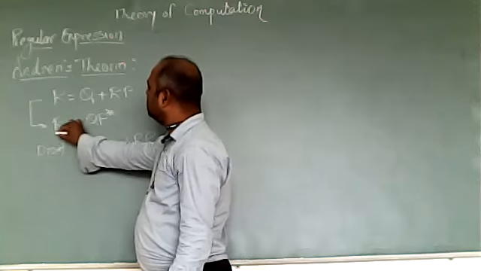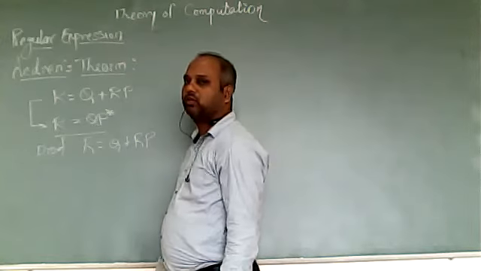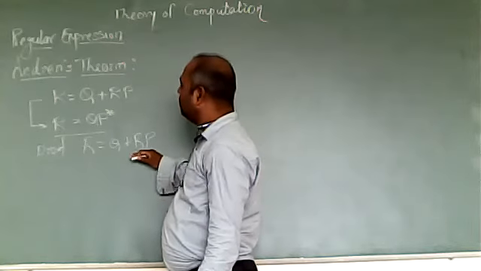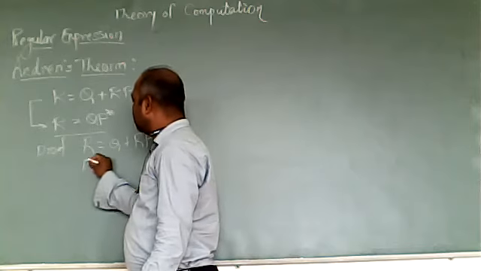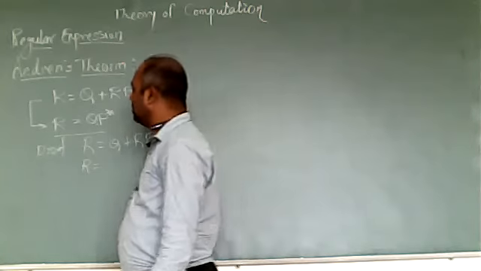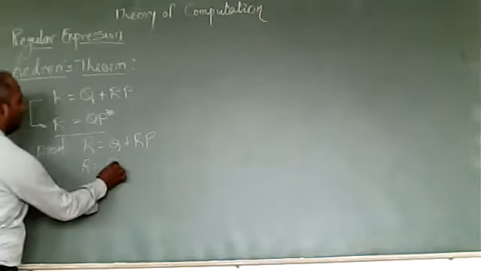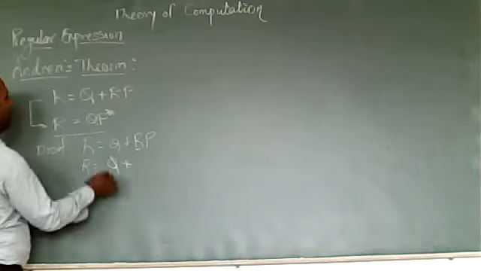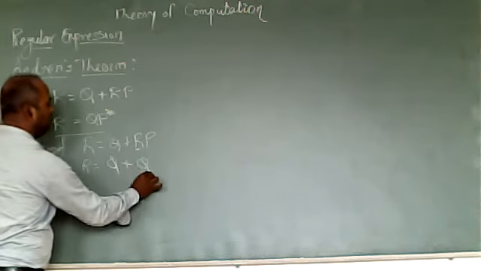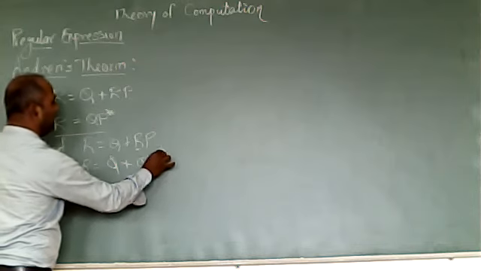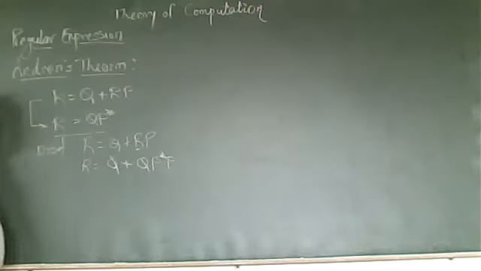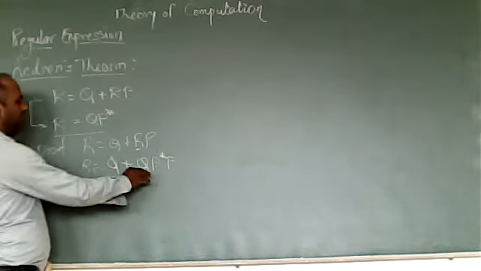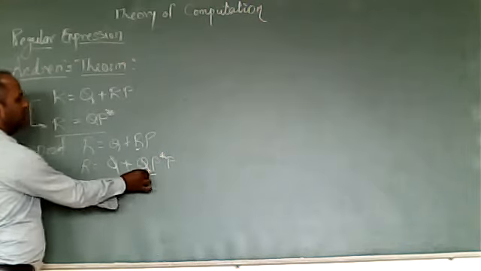Now the second equation, R equal to QP star, we'll put into this equation. So the equation will become R equal to Q plus, this R will be replaced with the QP star. So it becomes QP star P. So this will be the equation if I am replacing this R with the QP star.